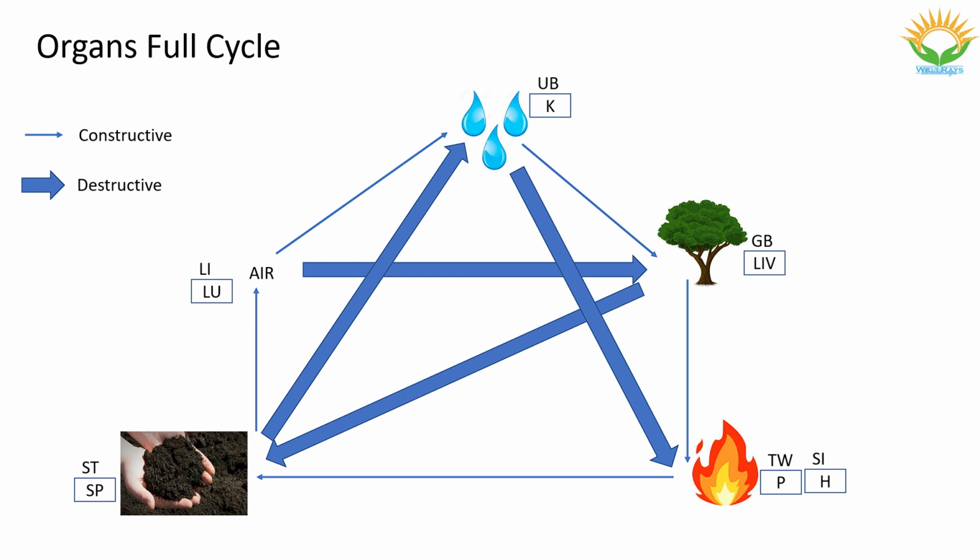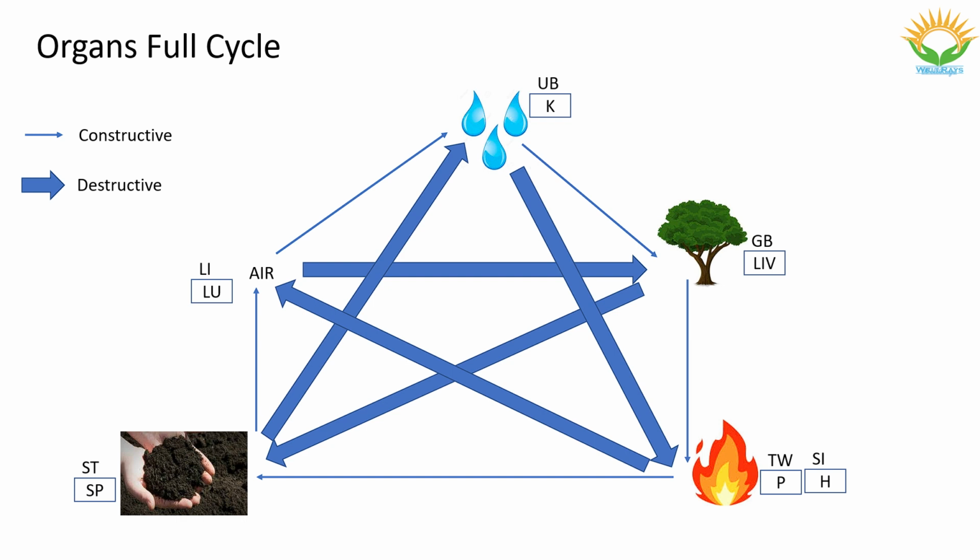Likewise, excess water element spoils the fire element and its organs. Next, when the fire element increases, it disturbs the air element. When fire is created, its smoke pollutes the air. Likewise, excess fire element spoils the air element and its organs.